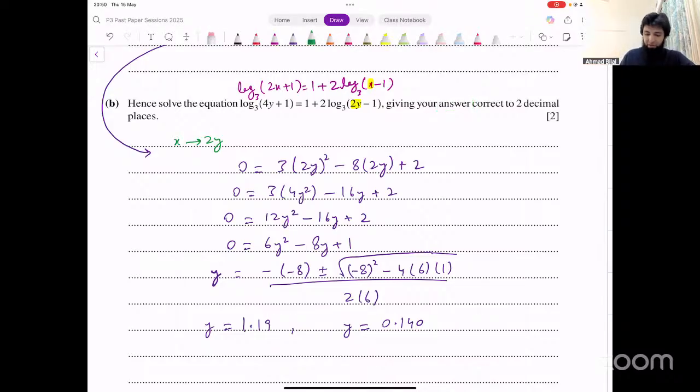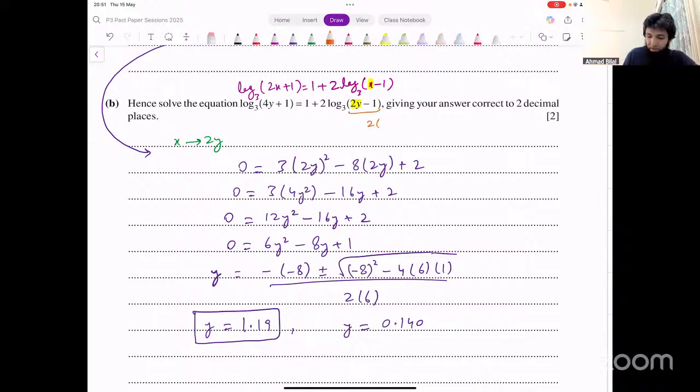Let's think about it. If y is 1.19, let's check if any of these logs become negative. This is 4y plus 1, that cannot become negative. What about this? 2 into 1.19 minus 1 inside the log, that's positive. So the first one is okay. So that's most likely correct then. What about the other one? 0.14. Let's just confirm that does not work.